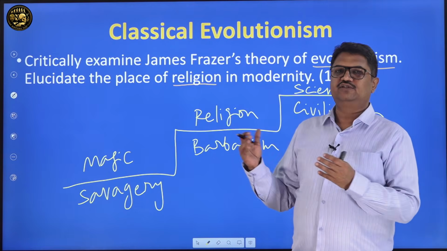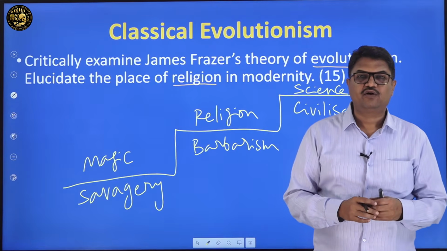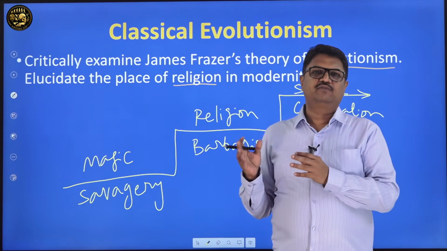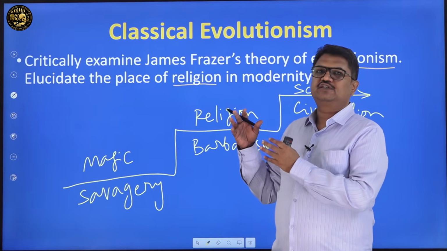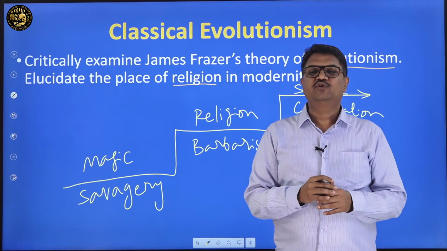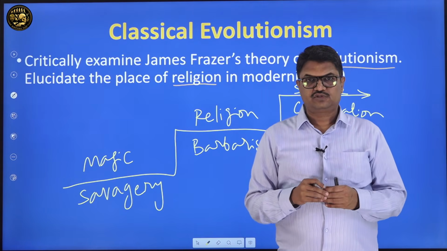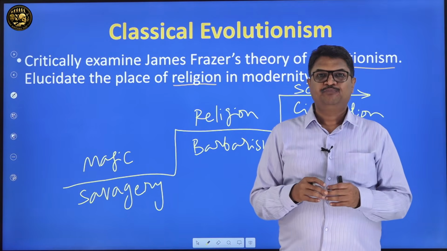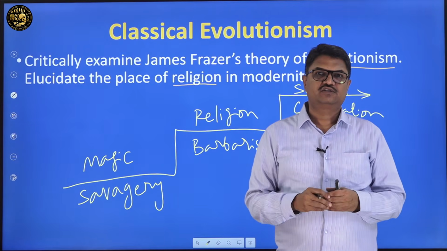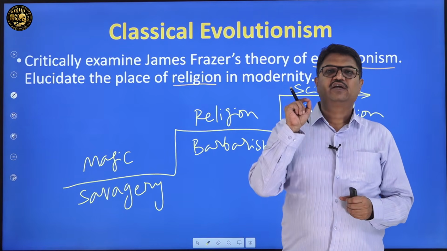But as humanity entered the barbaric stage, when people adopted agriculture, from savagery to barbarism, magic evolved into religion. This time, man is unable to manipulate these elements like spirits and souls, especially ancestral spirits. So religion started involving gods and goddesses, the elements of nature, the larger forces of life which guided the people.